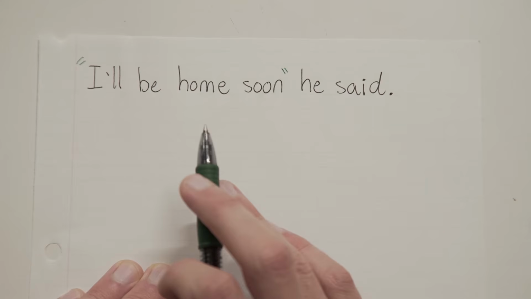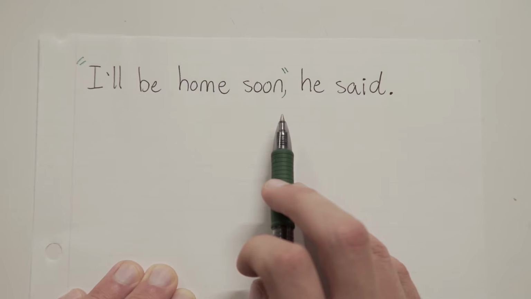So now we've got a sentence that looks like this. Quotation marks, I'll be home soon, quotation marks, he said. Now, here's the test. Do you remember what we do next? Answer is, comma. We've got to put in the comma. And that comma is supposed to separate the stuff that's being said from the actual speaker tag. And we want to put this comma inside the quotation marks. So now we have this.